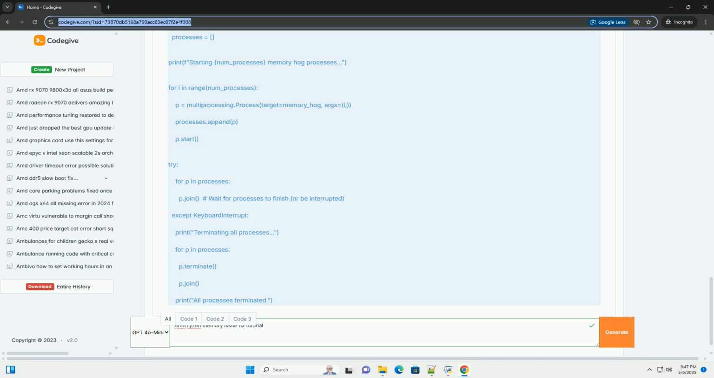Testing for stability: use memory testing tools like memtest86 Plus or TestMem5, TM5, to stress test the memory. Memtest86 Plus is a bootable tool that runs independently of the operating system. It's highly reliable but can take several hours to complete a thorough test. Download the latest version and create a bootable USB drive.